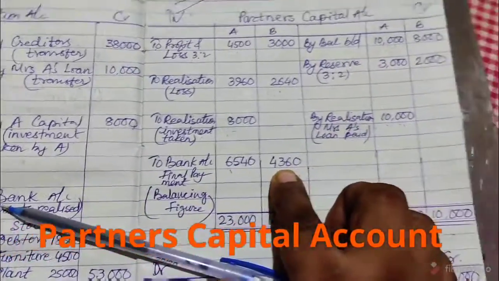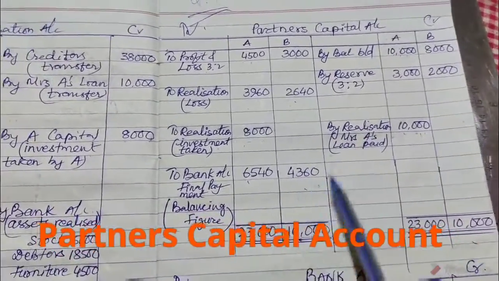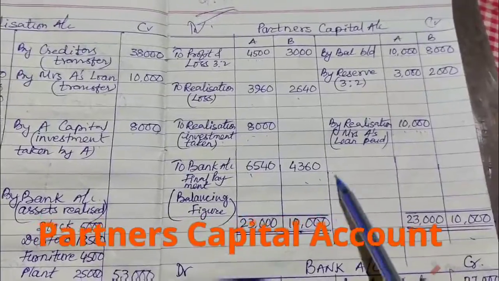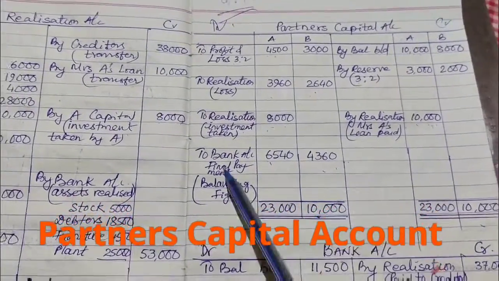Now the firm is closed, and this is the final payment paid to A and B.